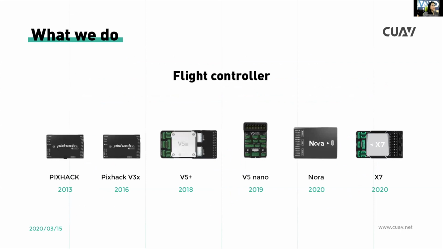Let's see what we do. We make 9 flight controllers like here. The main flight controllers are Pixhawk V3, V5, V5 Nano, and the new 7X. For V3, V5 and V5 Nano, we use the FMUv3 and FMUv5 branch. This NOLA and S7 are our new flight controllers. Today we focus on these flight controllers.